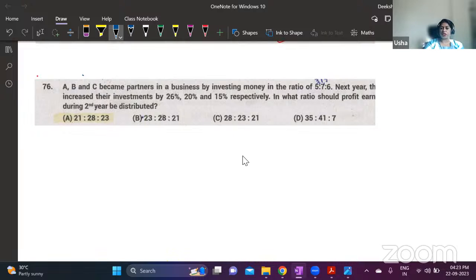But here the question is, in what ratio should profit earned during second year be distributed? They're not saying that it is at the end of the second year. It is during second year. So initially they are investing 5, 7 and 6. So the amount invested is in the ratio 5, 7, 6. So profit also is shared in the same ratio 5, 7, 6.